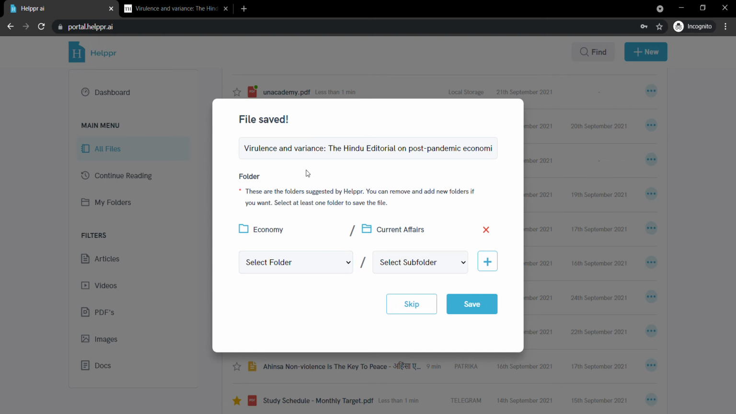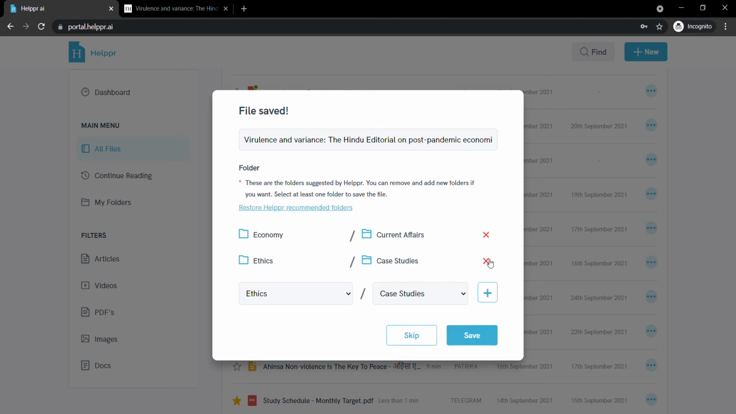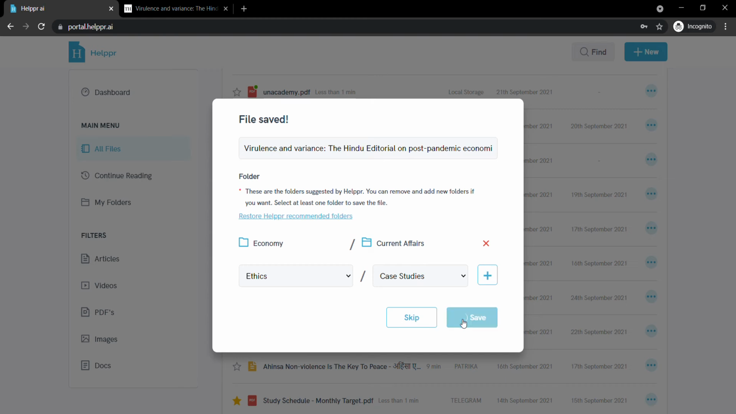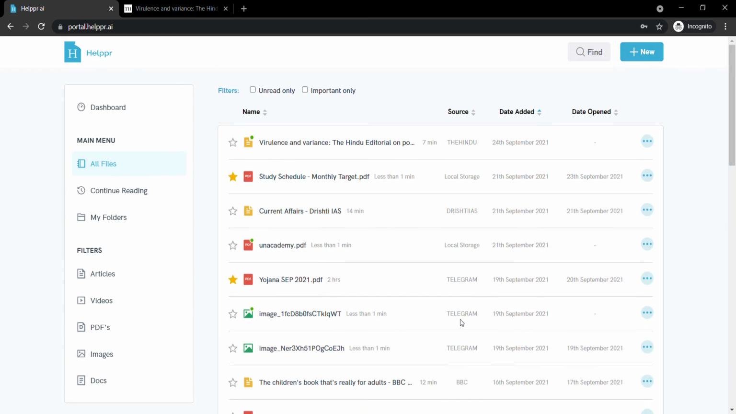But if you want to rename it or if you want to add any other folder, you can just select the folder or subfolder or add it, or maybe remove any folder if you want to and save it. All right. Now the file has been saved. It was saved from The Hindu, so the source is also there, and it was added on 24th. Since I haven't opened the file, there is no date here.